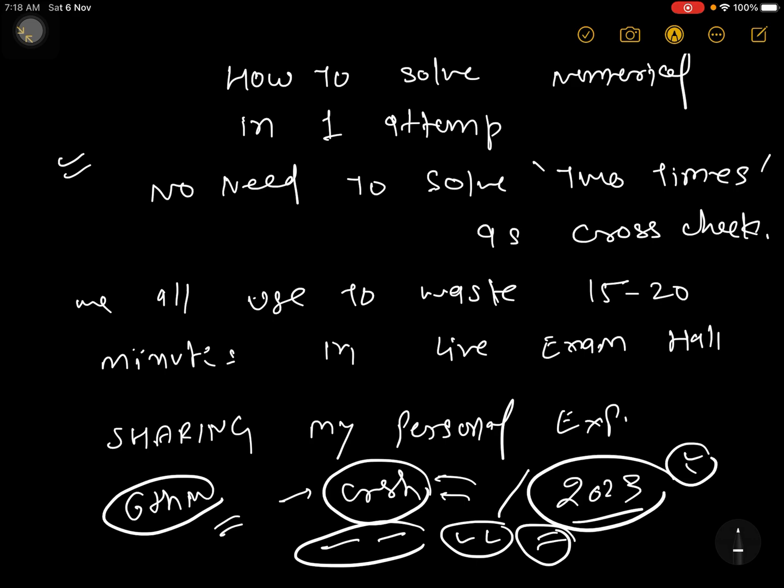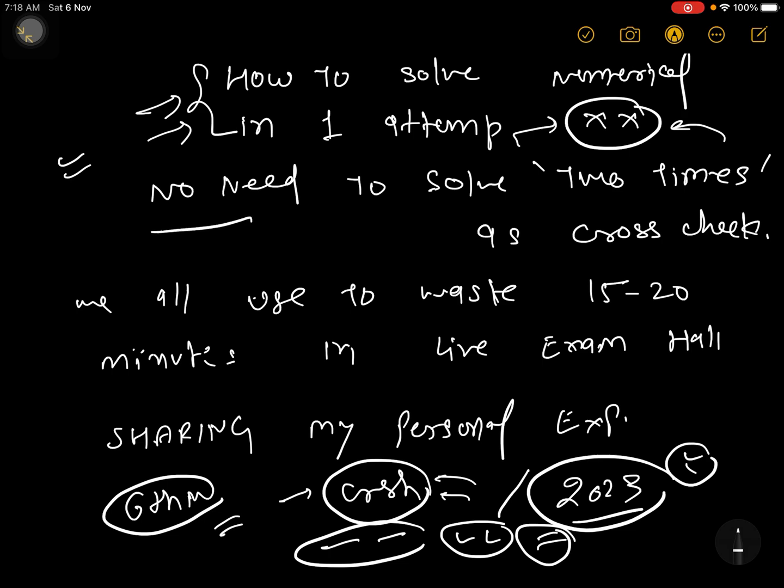And now you see, guys, how to solve numericals in the first attempt, without cross-checking the numerical? How can you be sure that the numerical you have solved is totally correct? Means no need to solve two times. Sometimes what happens, we used to cross check a numerical, like okay, one time solution done, and next time we will do the numerical.